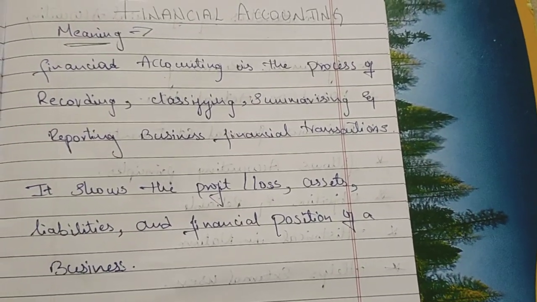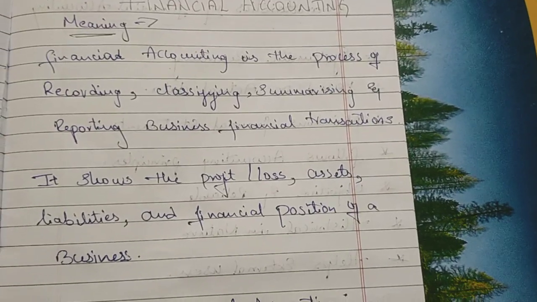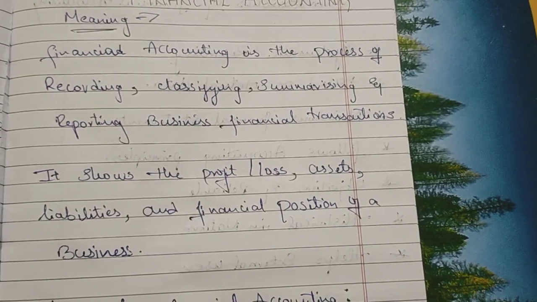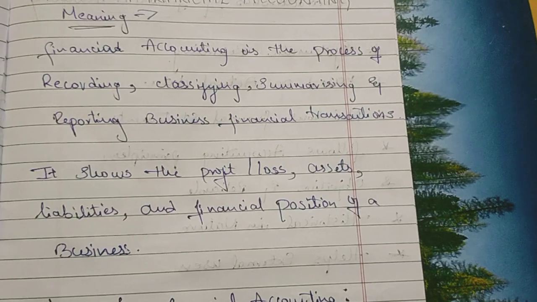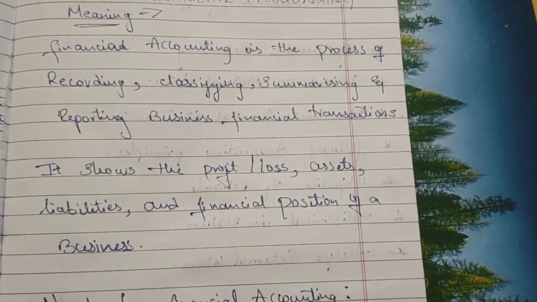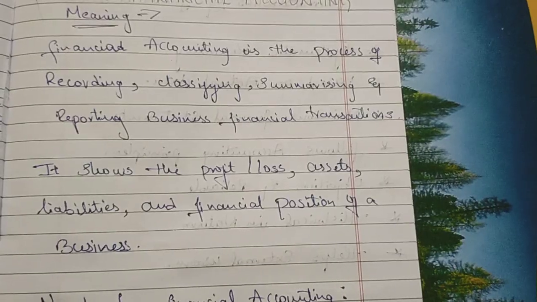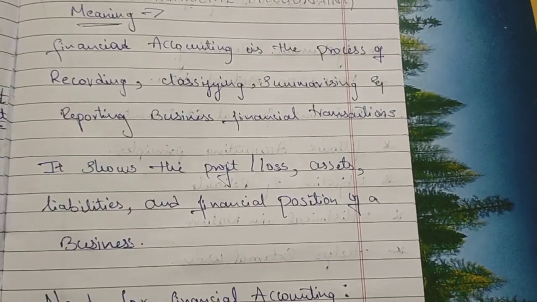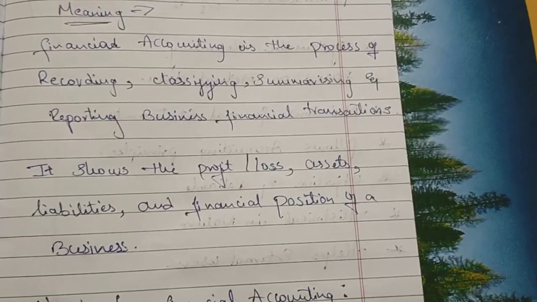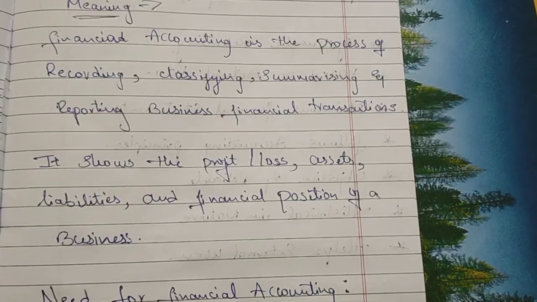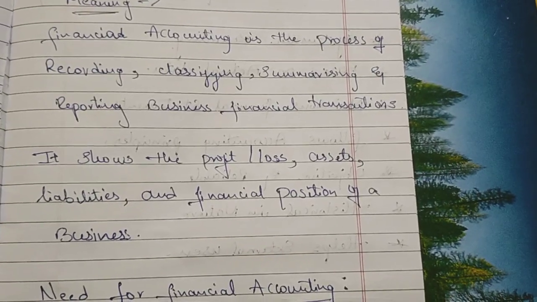Financial accounting is a process of recording, classifying, summarizing and reporting business financial transactions. Means nothing but it is recording, classifying and summarizing of a business's financial transactions, the day-to-day transactions. It shows the profit and loss, assets and liabilities, and the financial position of the business.